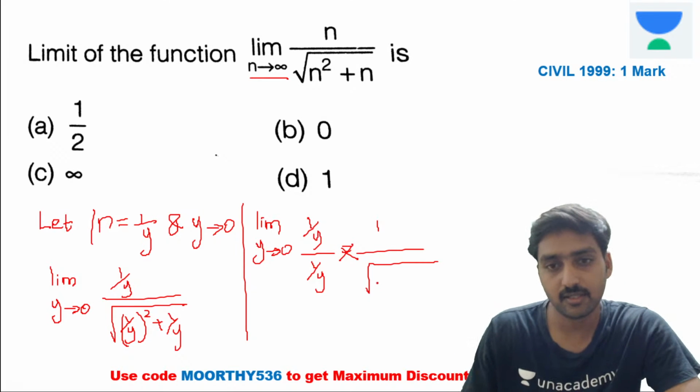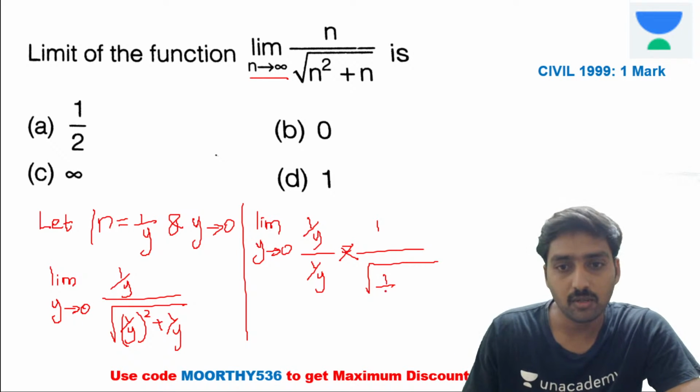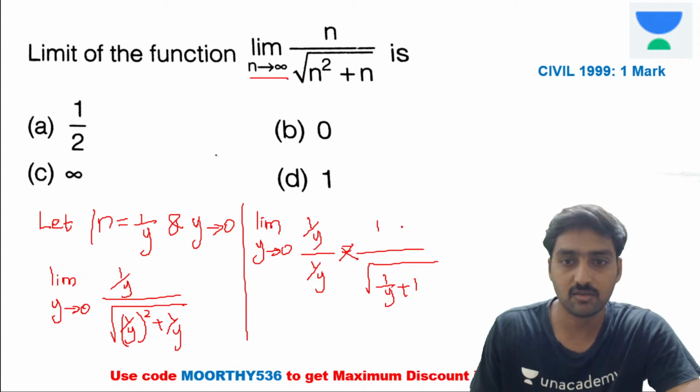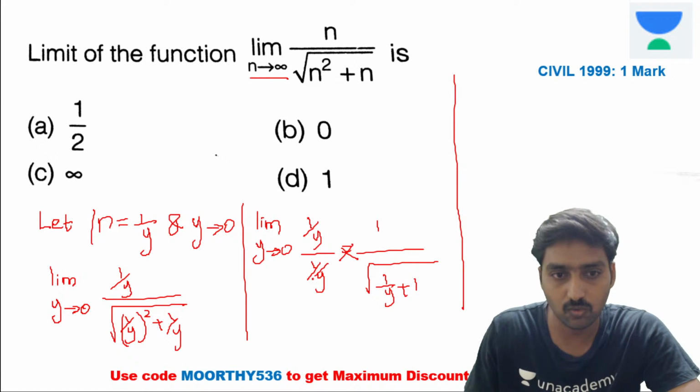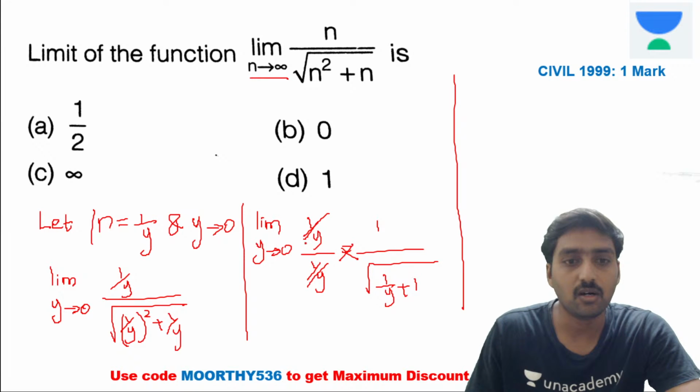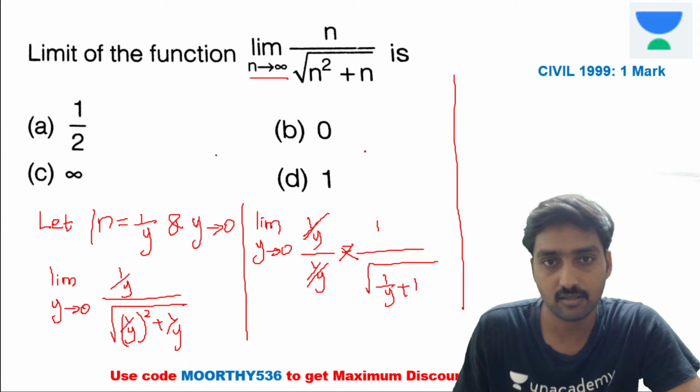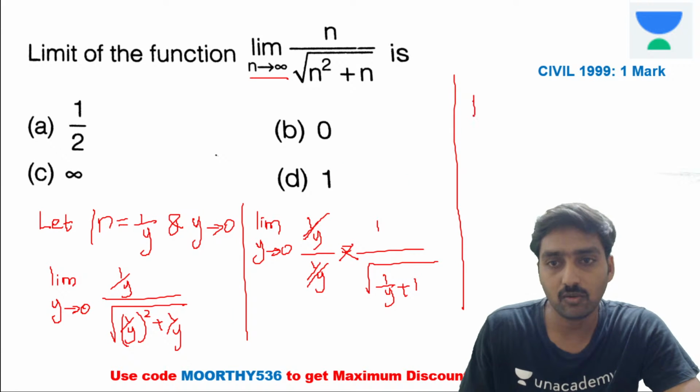Okay, nice. It's equal to 1 divided by y plus 1 divided by y. Is it clear now? From the square we are taking outside, right? Listen. Okay, it's 1 divided by y plus 1 divided by y, it's cancelled. The values cancel. Now the limit y tends to 0.